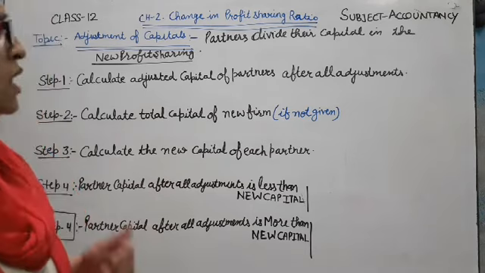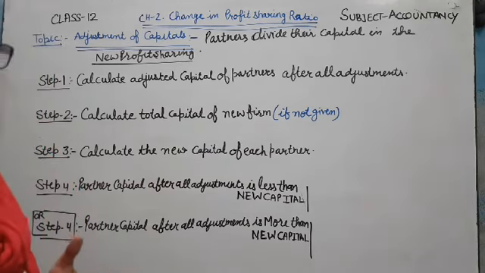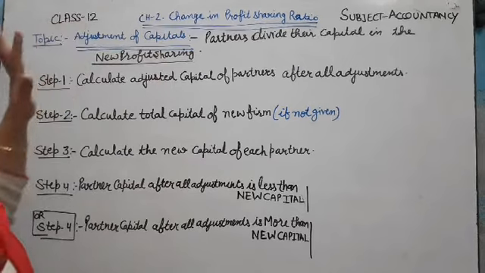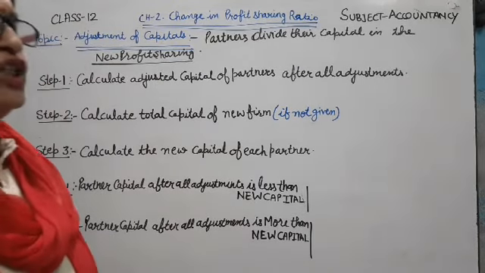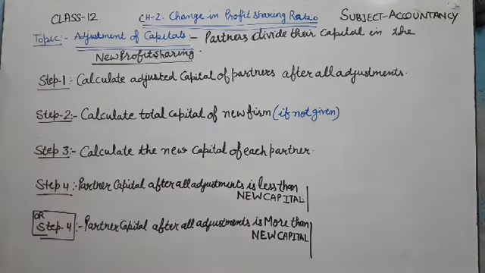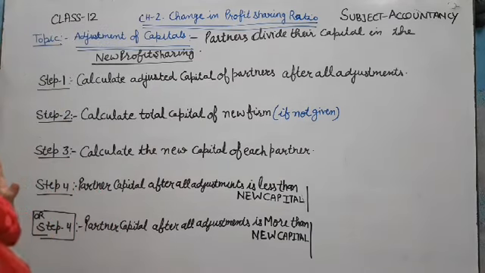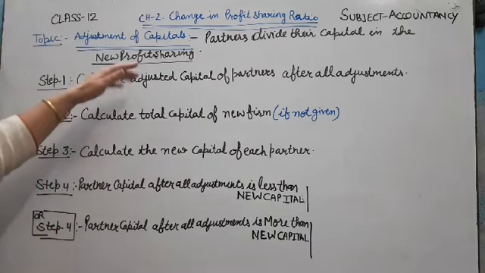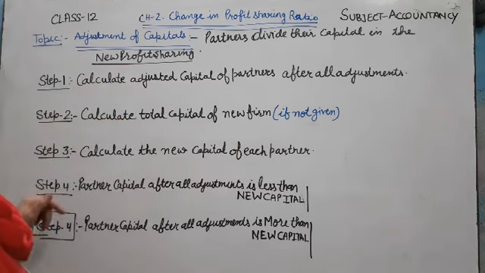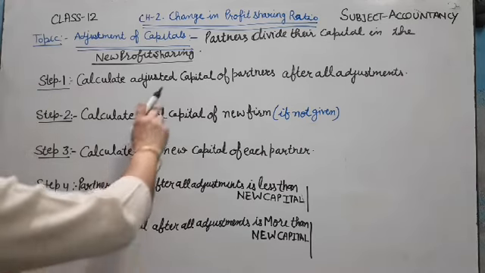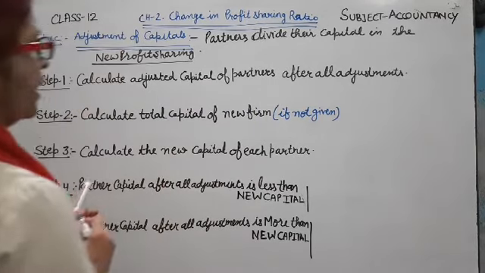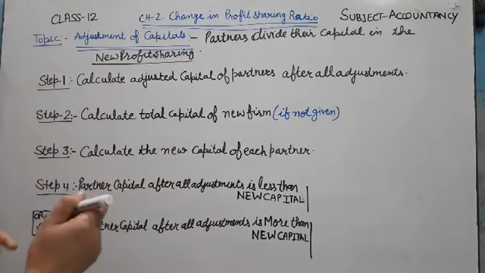So what accounting treatment is done in adjustment of capital? Because profit sharing ratio is changed, partners decide that we will contribute our capital according to the new profit sharing ratio. To solve this topic, we will follow these steps. Step number 1, first of all, we calculate the adjusted capitals of partners after all adjustments.